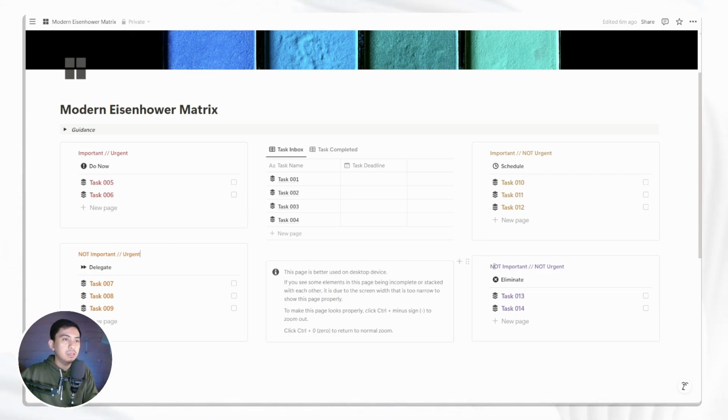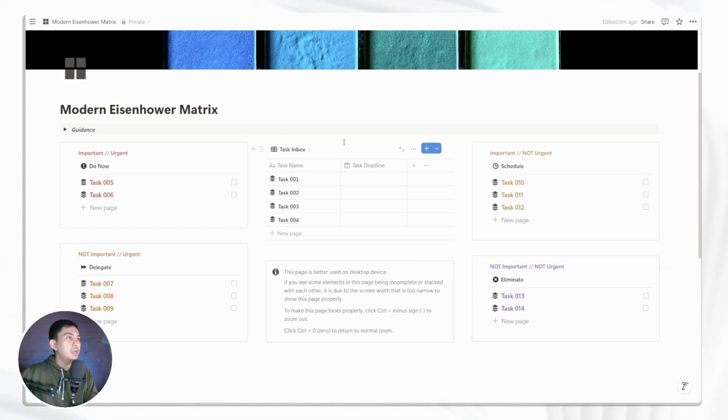And the last box is for everything that is not important and not urgent, then you don't bother. You just delete it right away so that you don't have to focus on everything inside this box, which should not be valuable for you. It's not important for you and it's not urgent to do. Why are you doing it?